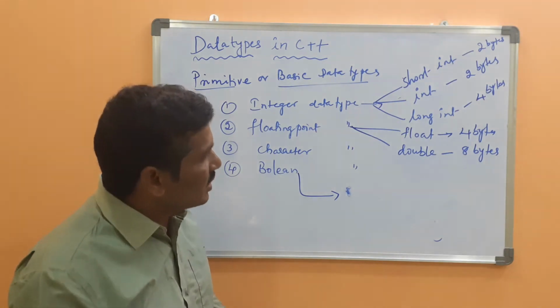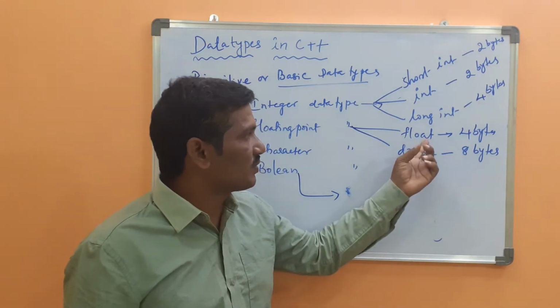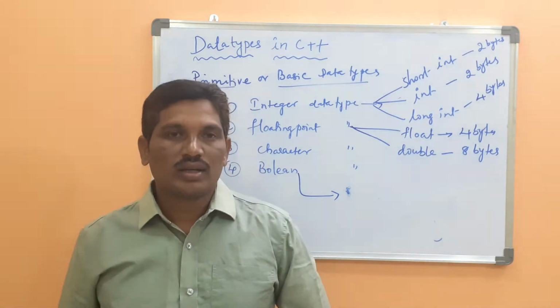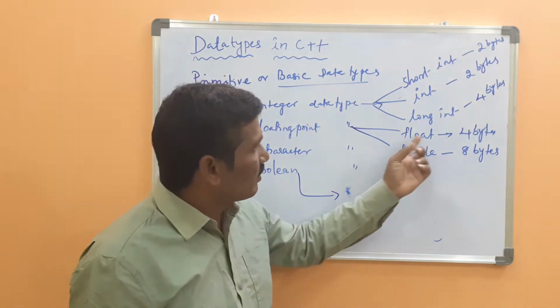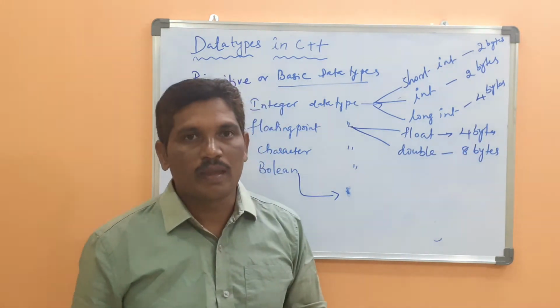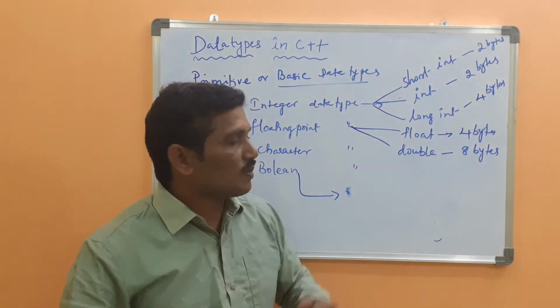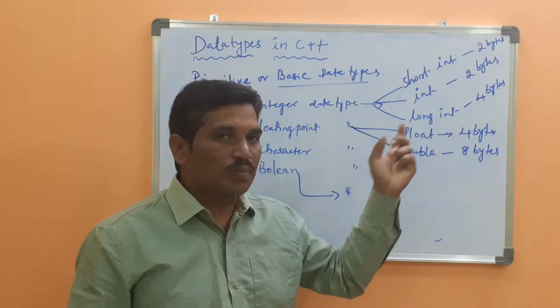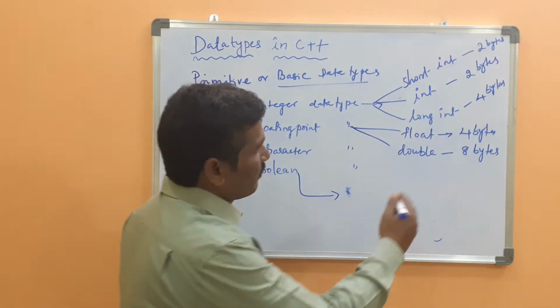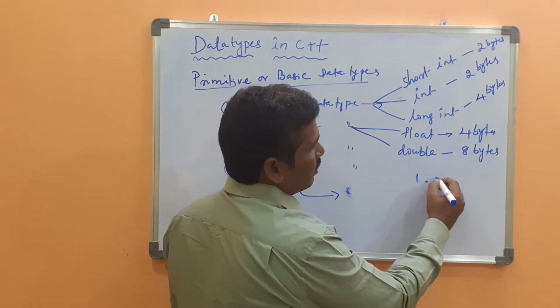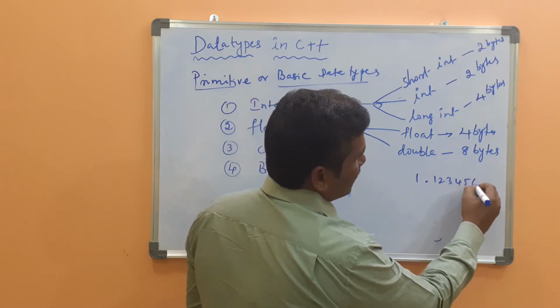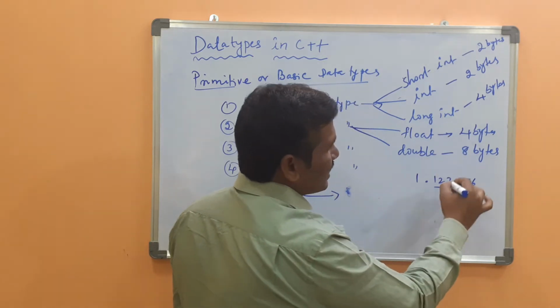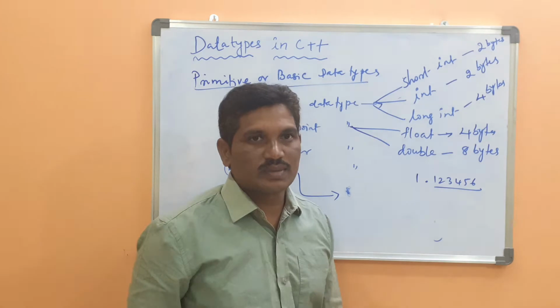But what is the difference between float and double in precision? It varies in the sizes also. In the case of a float value, it will store only up to 6 digits after the decimal point. For example, 1.12345, which supports only 6 digits after the decimal point.